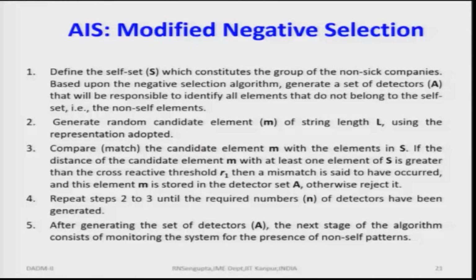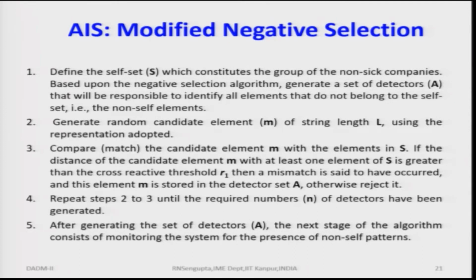In the negative selection algorithm, the process will work like this. We will define the set S, which constitutes the group of non-SIC companies, that means those who are good. Based upon the negative selection algorithm, generate a set of detectors A. Detectors means the variables based on which we will study. These will be responsible for identifying all the elements that do not belong to the self set, or the non-self elements.